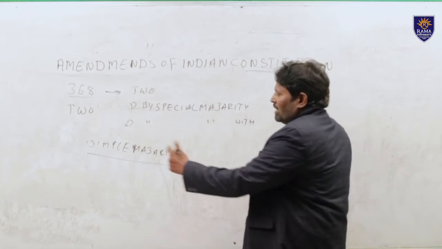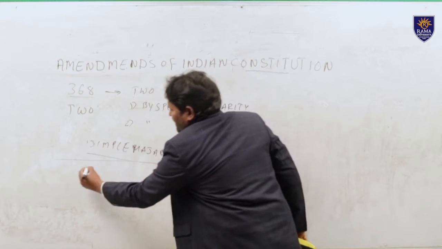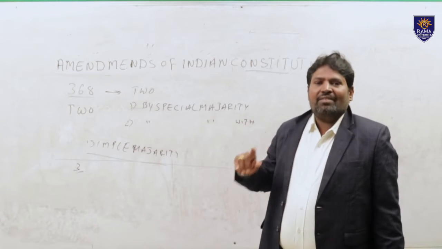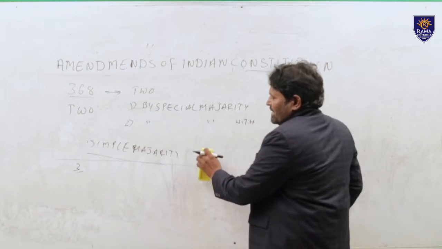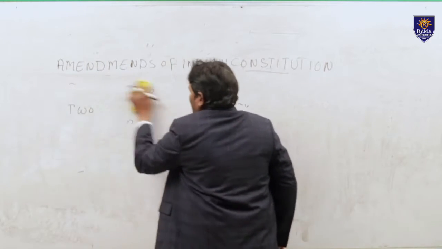So the total amendment procedures of our Indian Constitution are three types. Let us see what is the first one, the second one and the third one.